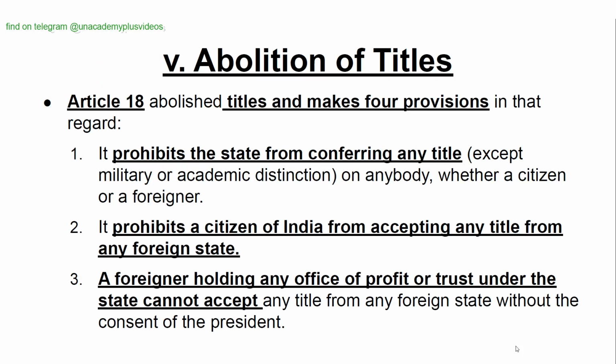Abolition of titles. Article 18 abolishes titles and makes four provisions in that regard. It prohibits the state from conferring any title except military or academic distinction on anybody, whether a citizen or a foreigner. It prohibits a citizen of India from accepting any title from any foreign state. A foreigner holding any office of profit or trust under the state cannot accept any title from any foreign state without the consent of the president.